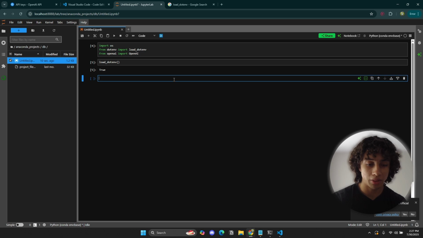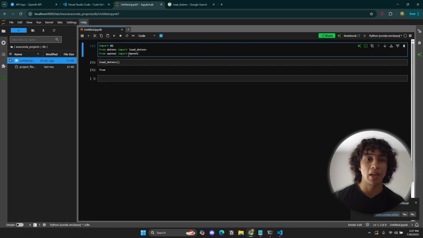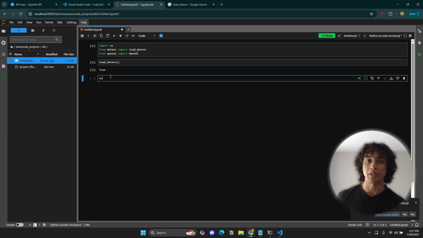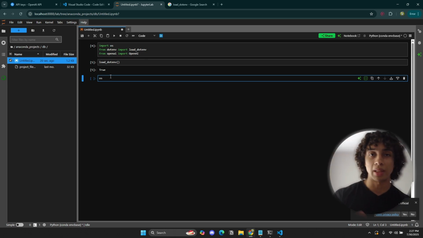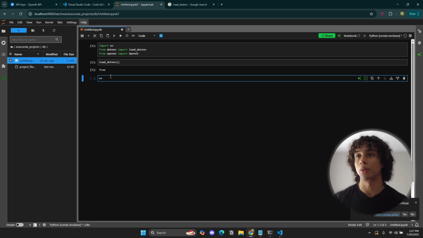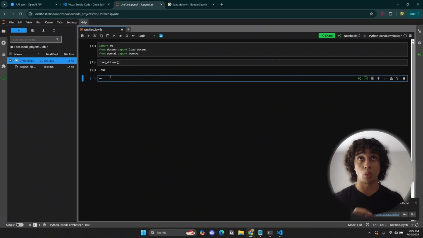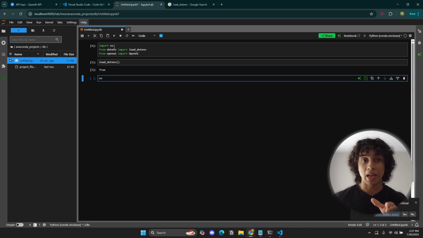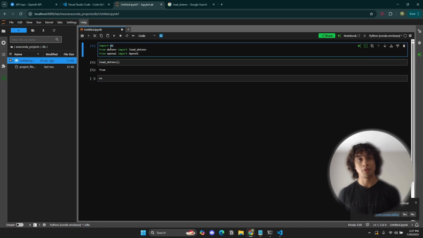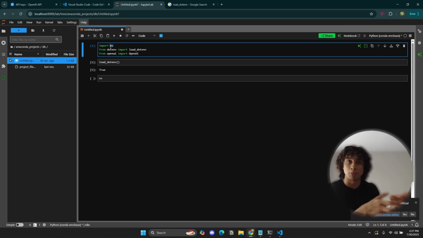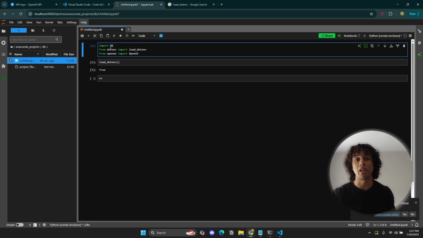So let's call this variable, let's see. Oh yeah, os right here allows us to access our operating system. It's useful for navigating our directories, and this is how we're going to be using it. So remember, this is a library, and a library is a bag of what? Tools, right? So we're going to access a specific tool from this library, and this tool is going to help us access our API key.